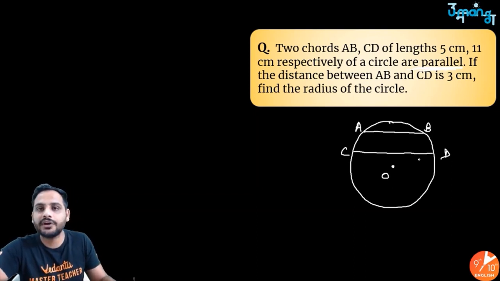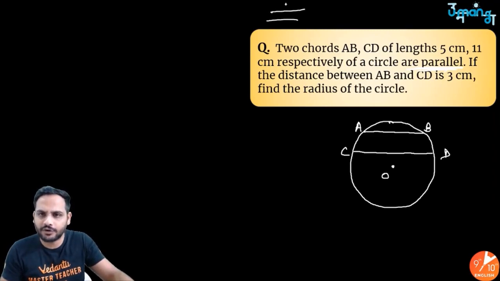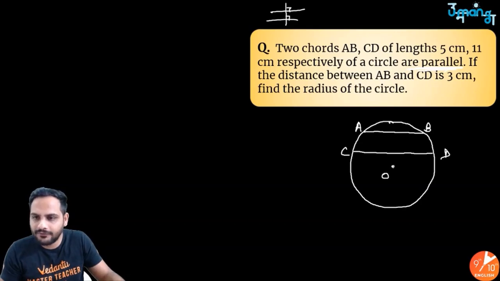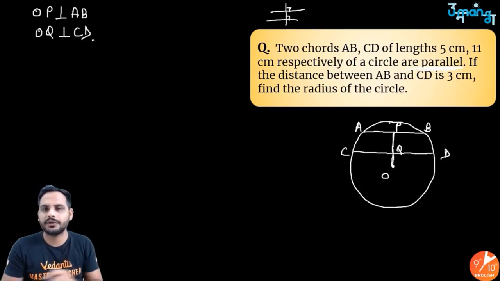Since both the chords are parallel, we know they will have a common perpendicular. If there are two parallel lines, I can always drop a common perpendicular on them. So from O, I have dropped a perpendicular and it will be a straight line. Let's say OP, which is intersecting CD at Q. So OP is perpendicular to AB and OQ is perpendicular to CD.